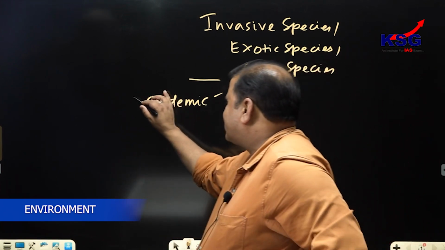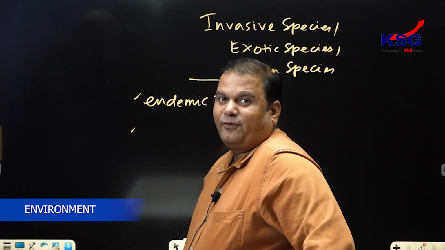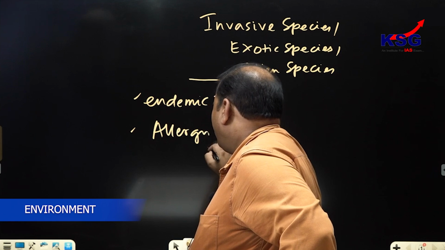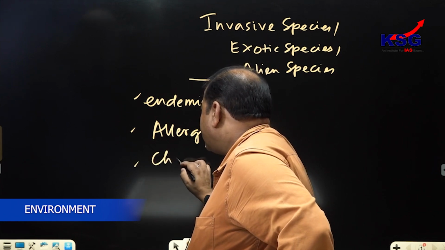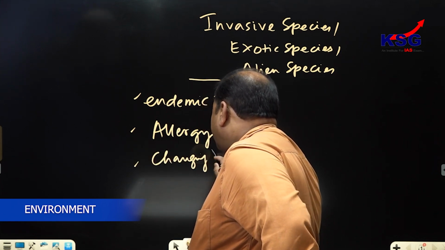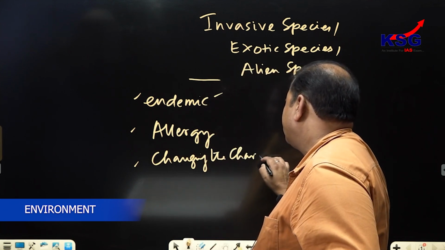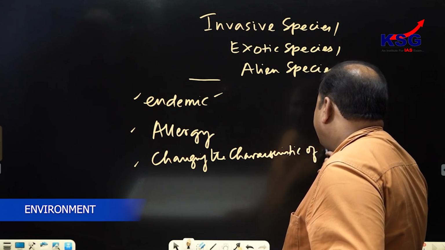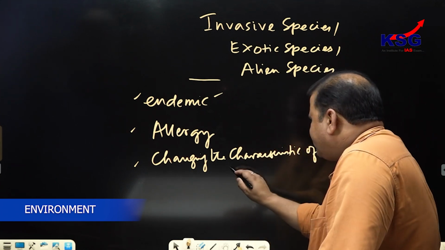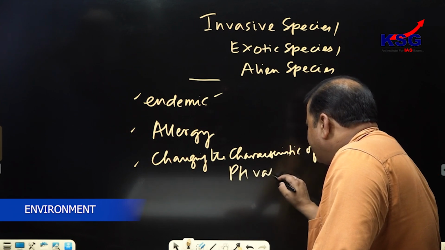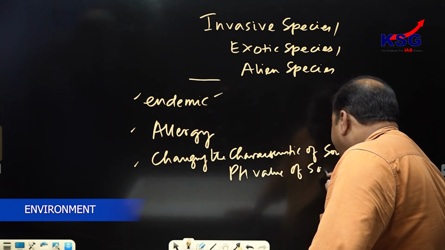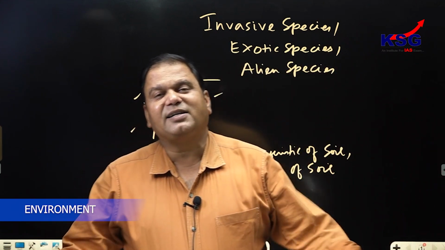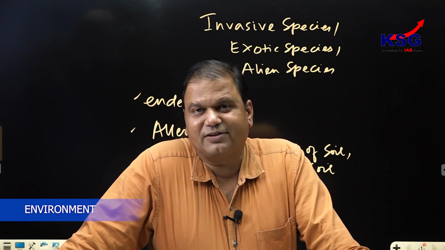The second thing is that they are responsible not only for allergy, they are also responsible for changing the characteristics of soil. If they are plants, they can change the pH value of soil also. These species are responsible for the release of certain chemicals.